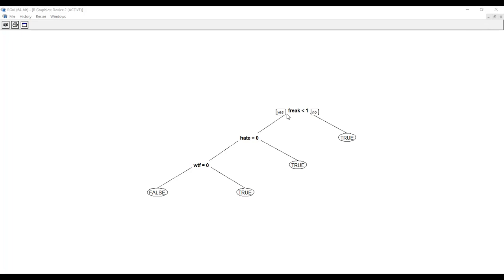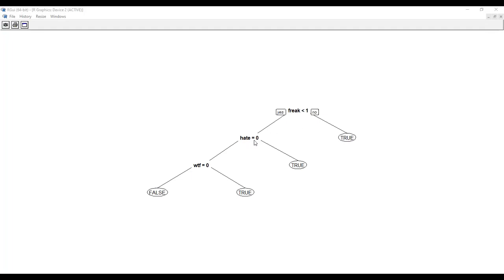See here, again I'll repeat. Freak less, this is the meaning of which one? Freak is less than 1. Yes means you have to check it well. If it is not less than 1, that means which one? Something that is not less than 1: 2, 3, 4. If it is no, it means true. You remember initially we got negative, right? False means positive about the product. True means negative about the product. Okay, true is negative about this product.